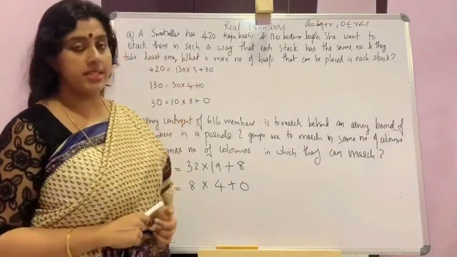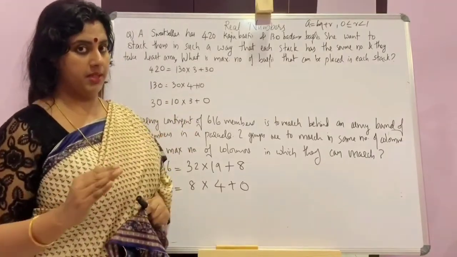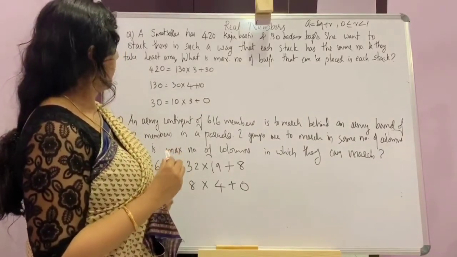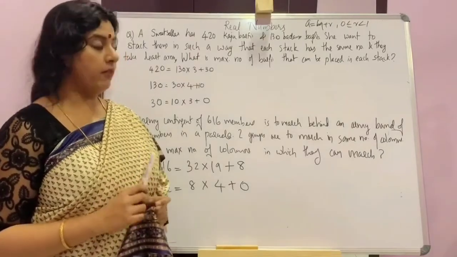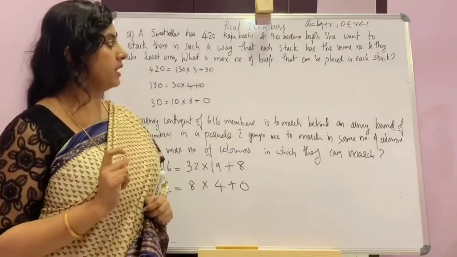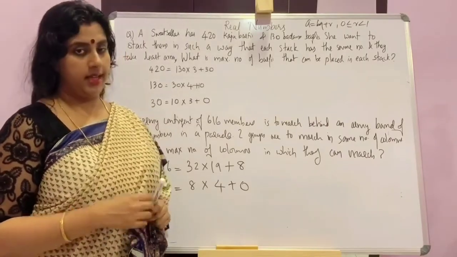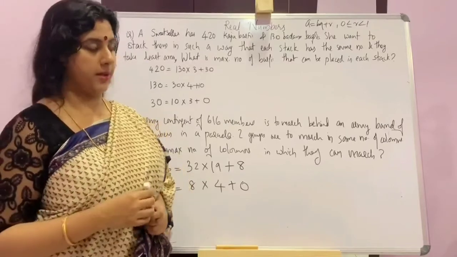Two types of burfis are there. They want to stack in the same numbers and take least area. So we have to find the maximum number of burfis that can be placed in each stack.